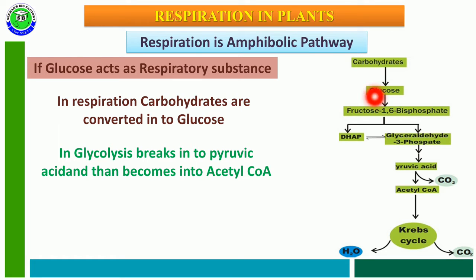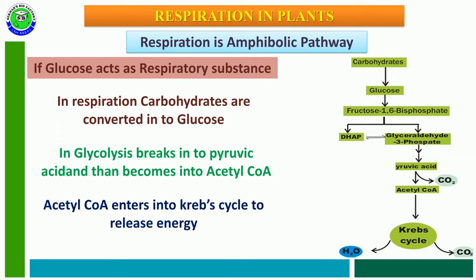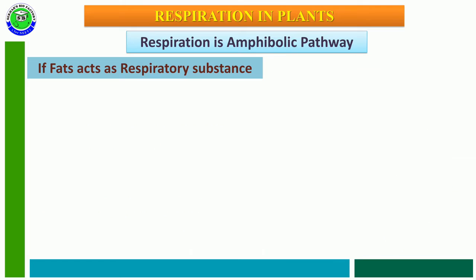The glucose undergoes many changes and breaks into pyruvic acid molecules, and this pyruvic acid is immediately converted into acetyl coenzyme A. Then this acetyl coenzyme A enters the Krebs cycle for complete oxidation. So this is the mechanism of aerobic respiration if glucose acts as the respiratory substance.